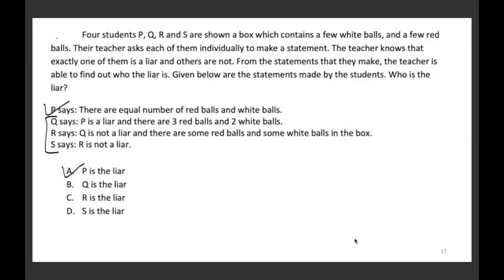क्योंकि S बोल रहा है R is not a liar. R बोल रहा है Q is not a liar. So P only has to be the liar. तो ही ये तीनों statements सही होंगी. So option A is the one which is the correct answer.